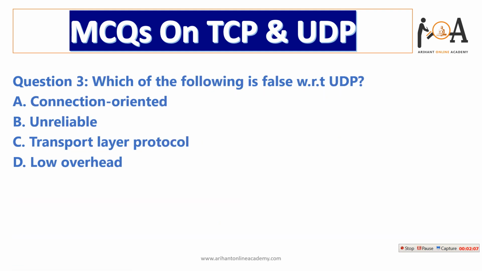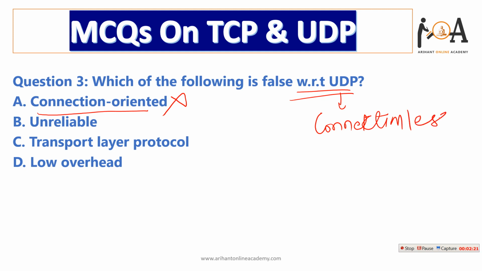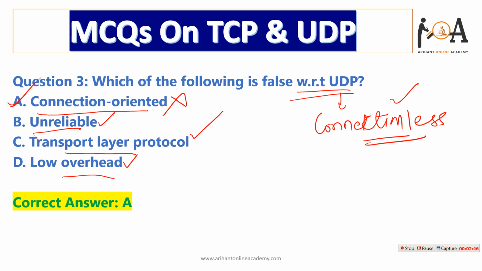The next question is, which of the following is false with respect to UDP? It is connection oriented. No, it is not connection oriented. UDP is a connectionless protocol. It is unreliable because of being connectionless. It is a transport layer protocol, true. It is unreliable, true. It has low overhead. Yes, due to being connectionless, it has a low overhead. So option A is false because it is not connection oriented. It is a connectionless protocol.